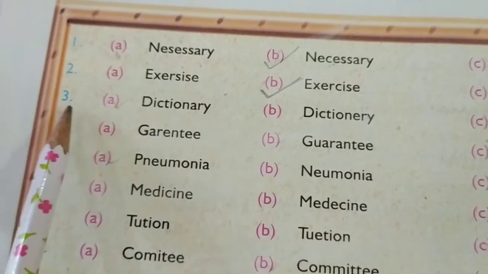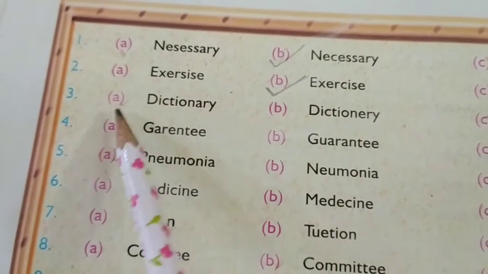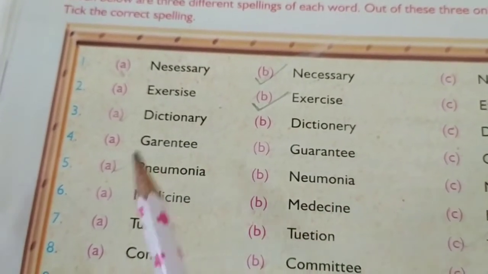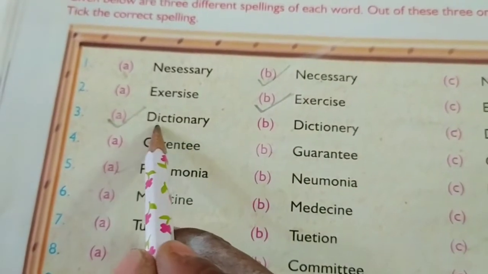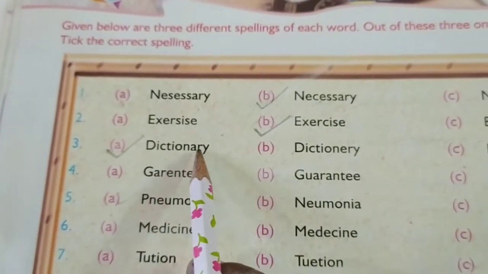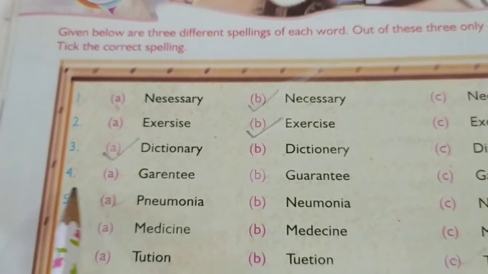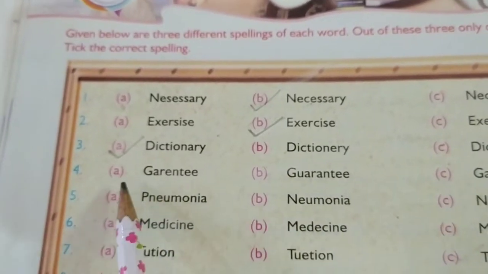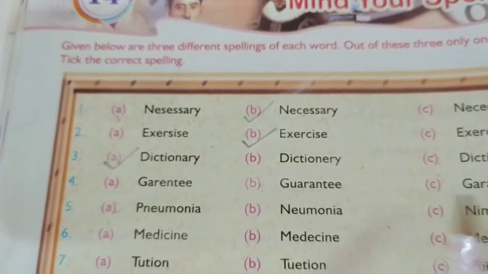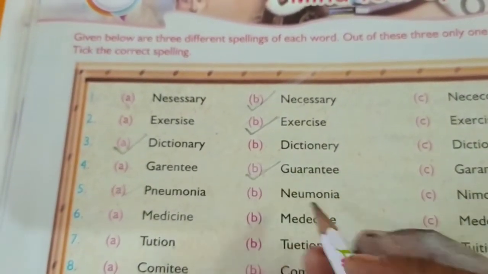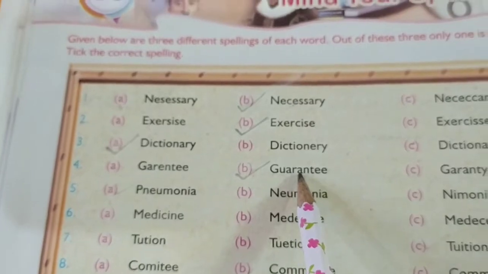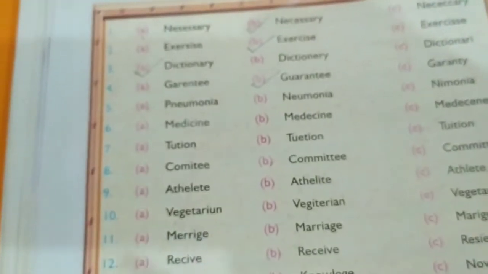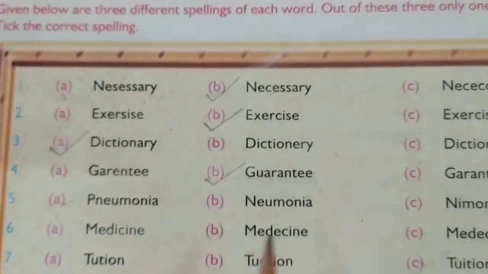So next, third one, it is dictionary. You can see the 3 different spellings here. A, B, C. So which is the correct one? It is A. Dictionary. Okay. Next, fourth one, guarantee. So which is the correct spelling? You can find here 3 different spellings, right? A, B, C. So it is B. The correct spelling is Guarantee. Okay.